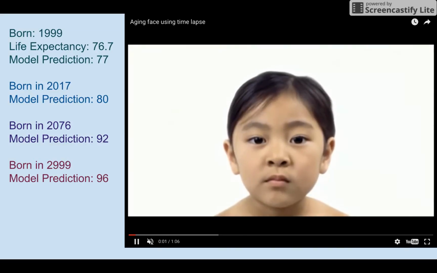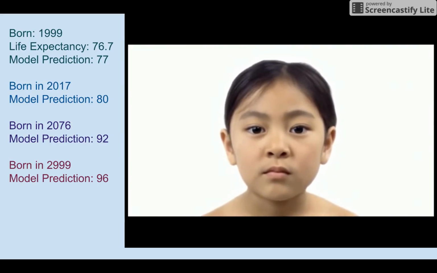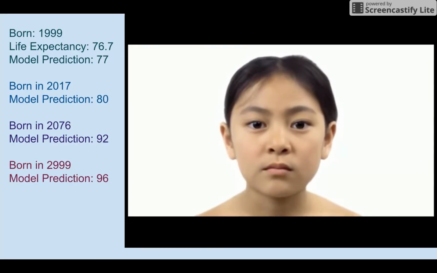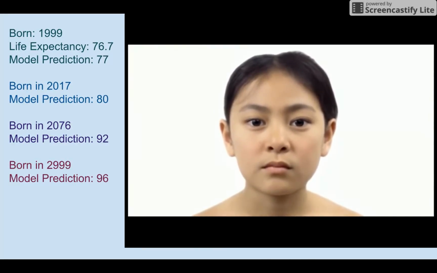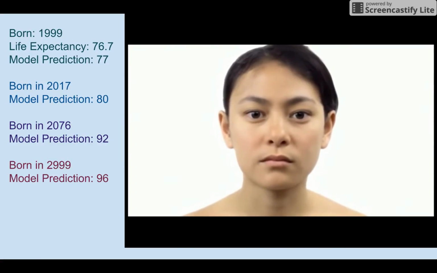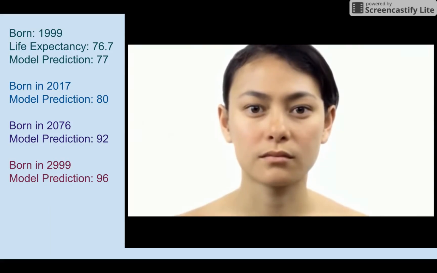According to data from the World Bank, people born in 1999 are predicted to live to be 76.7 years old. Our model predicted a life of 77 years old. According to our model, people born this year are expected to live to be 80 years old, and people born in 2076, our expected death year, should live to be 92 years old. Finally, people born 1,000 years after us are expected to live to be 96 years old.